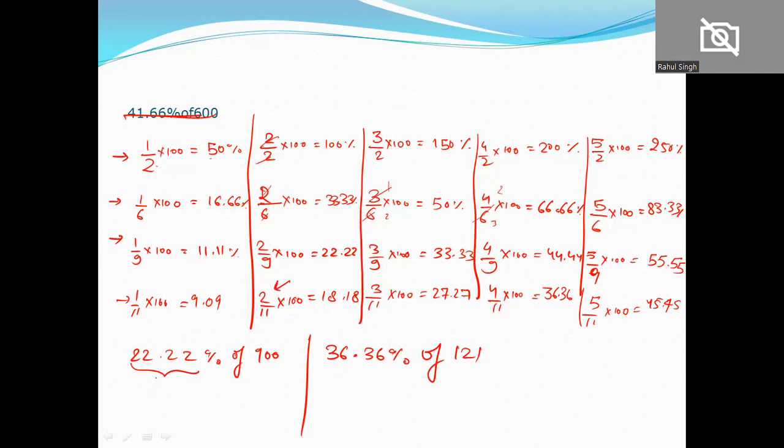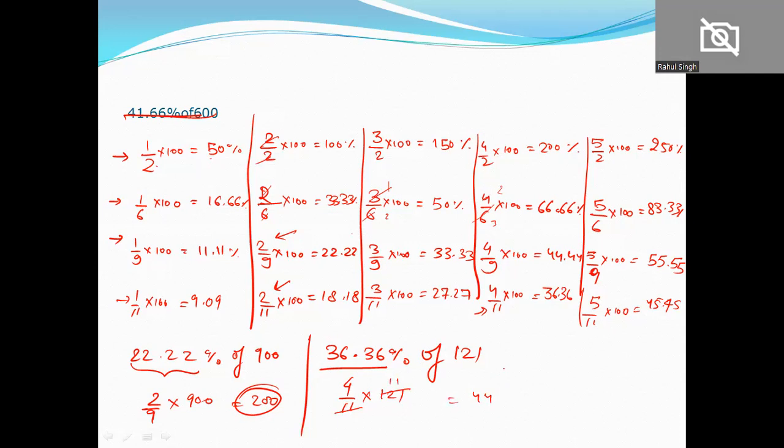So 22.22% is nothing but 2 by 9 होता है. So 2 by 9 into 900 that will be equal to 200 होगा. So that's our answer. And 36.36% की जगह मैं directly replace कर सकता हूँ 4 by 11. So 4 over 11 multiply 121. So इसका आ जाएगा 44 answer. So that's how we use these numbers.